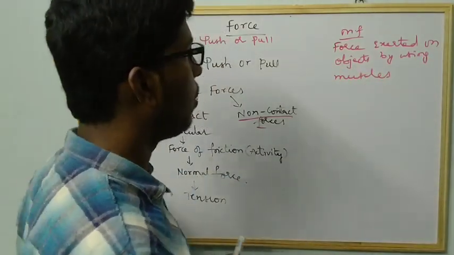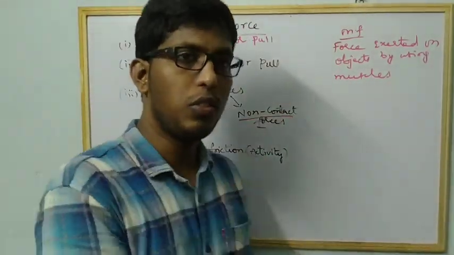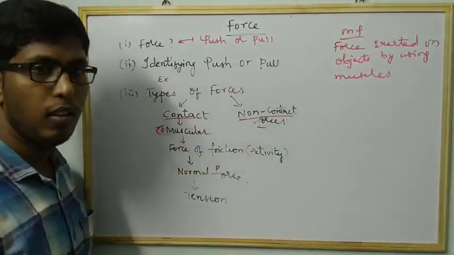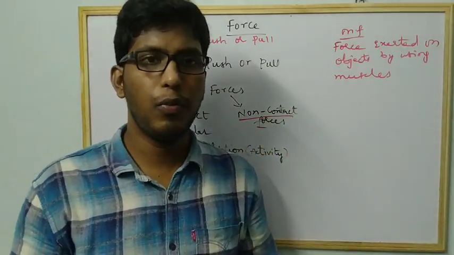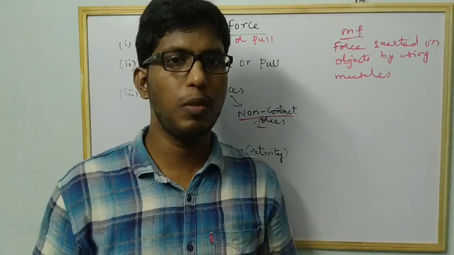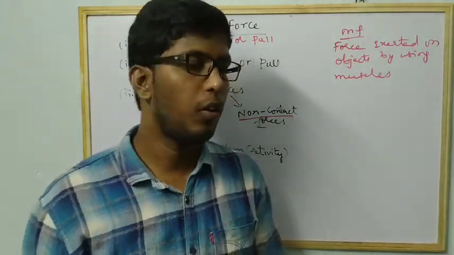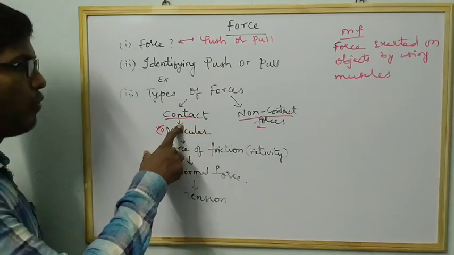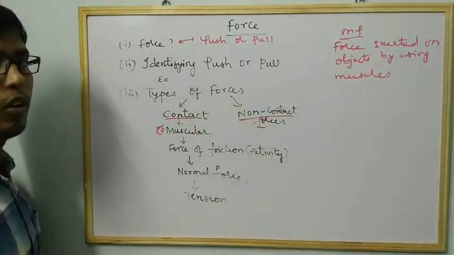That is an example of muscular force. If you want to lift, you have to touch it. That's why it comes under contact force. If you lift heavy weights in the gym, there also you have to use your muscles to lift the object. So that is also contact force, and that force is exerted by using your muscles. That is called muscular force.